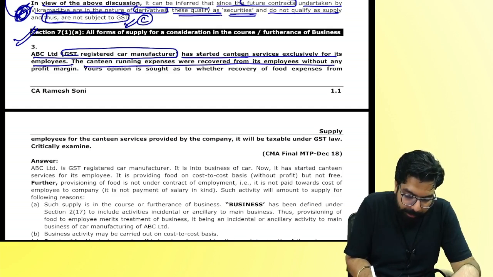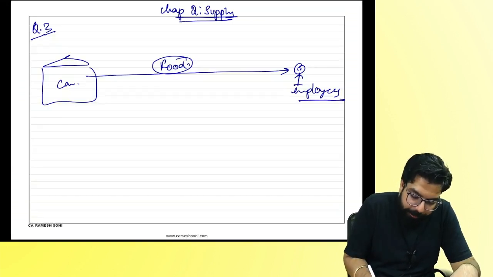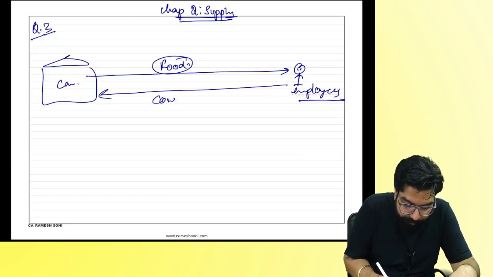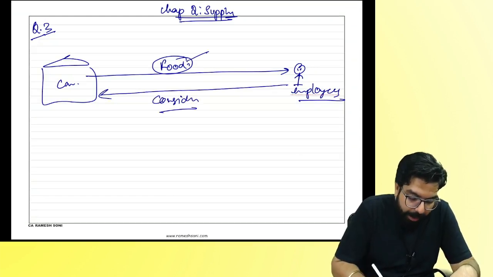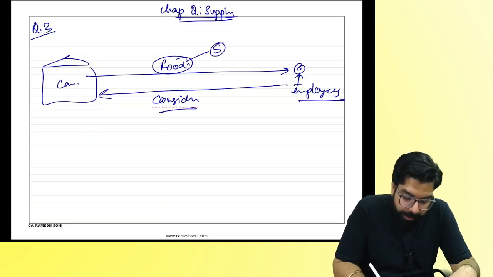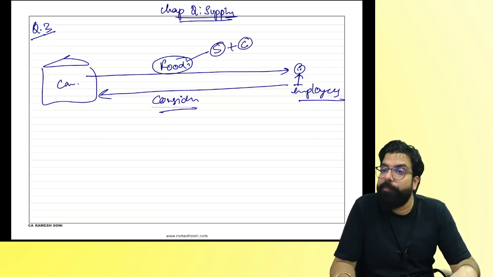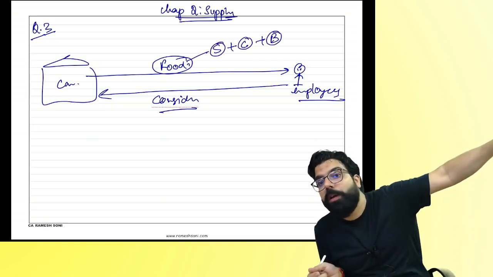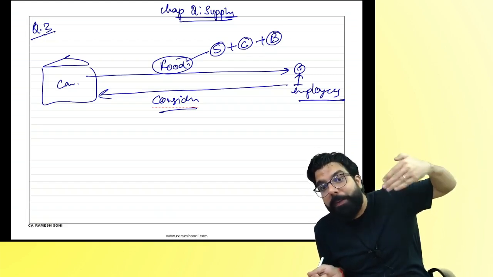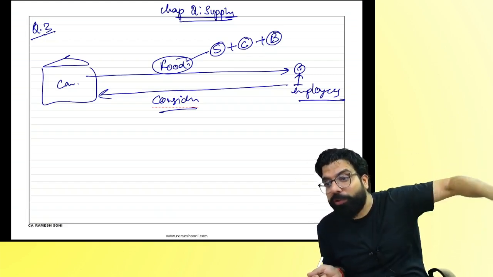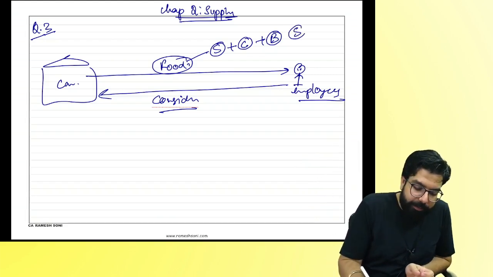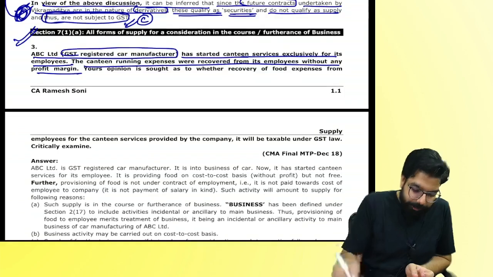The canteen running expenses are recovered without any profit. People, I don't care about profit. Am I taking a consideration? Yes, everyone. My question, is it a sale? Is it in for a consideration? Is it in the course of my business that I sold food? It's not my main business activity, but am I selling food during the carrying out of my business? Yes or no? Will it be a supply? Yes or no? Next.